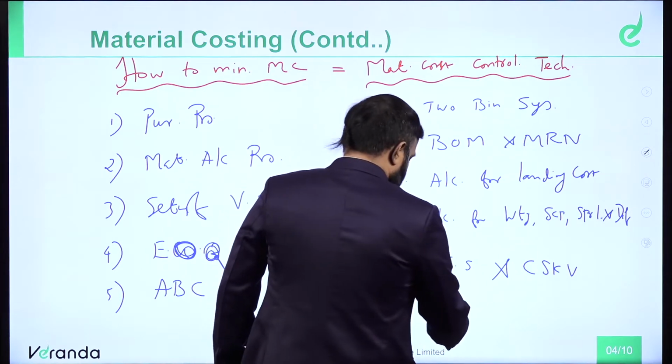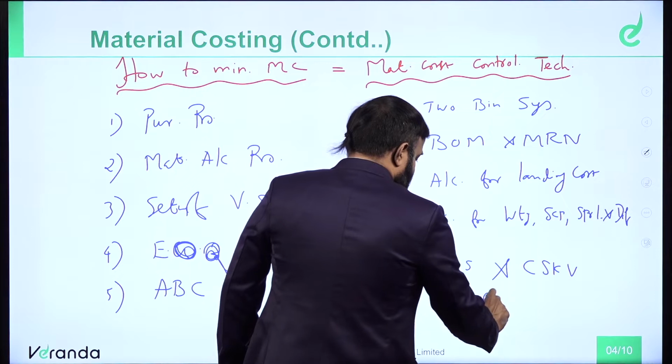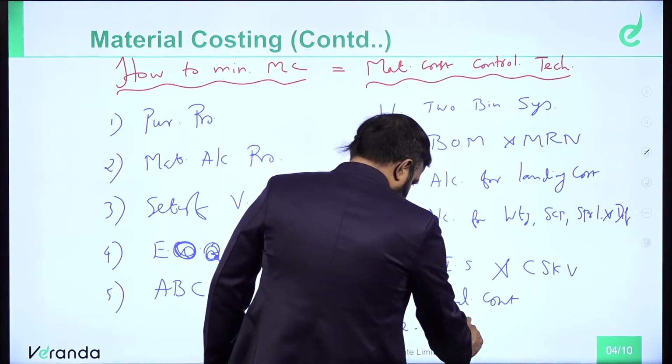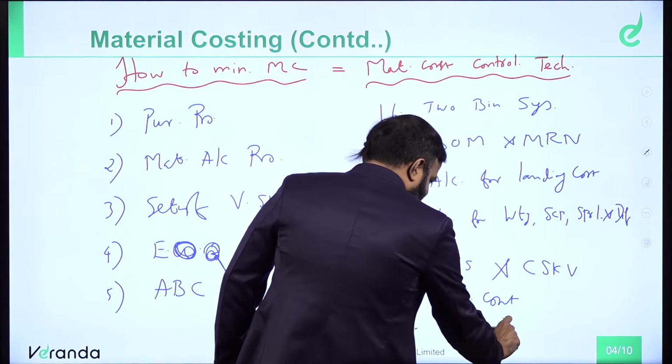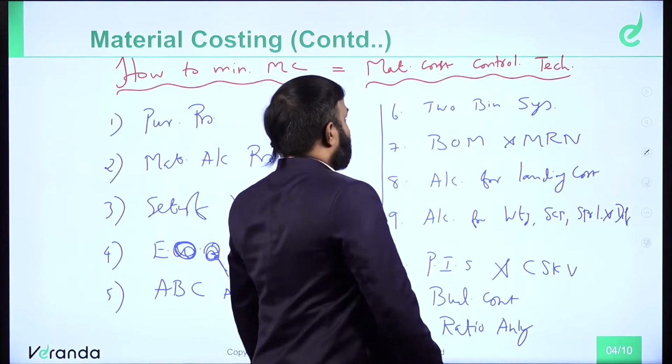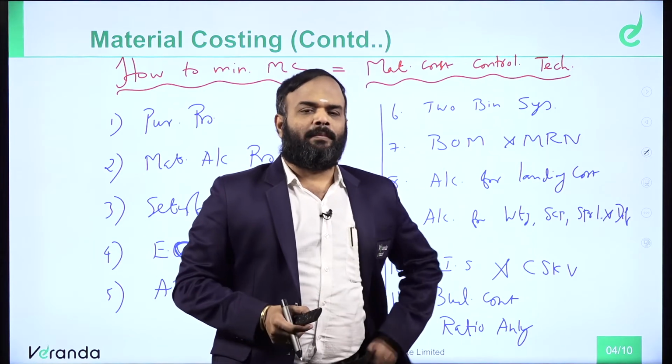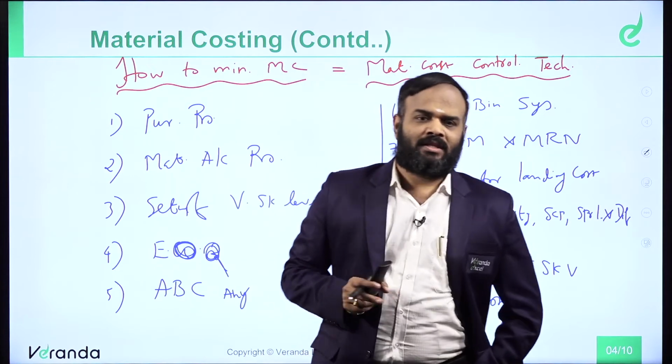Then budgetary control, ratio analysis. These are all what? Various ways with respect to what? Controlling the material cost. What are all the ways?